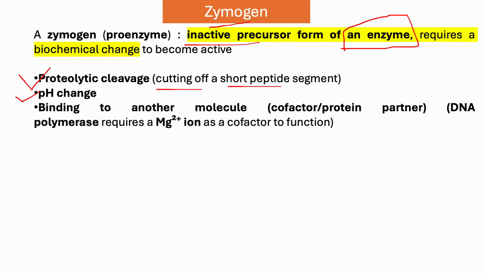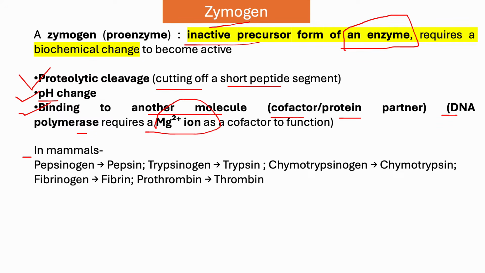For example, pepsin is inactive at high pH, but when the pH is lower, like in the stomach where the pH is around 2.2, it becomes active. Also, by binding to other molecules, that is a cofactor or protein partner, the zymogen can become an activated enzyme. For example, DNA polymerase requires magnesium ion as a cofactor to be functional. So a zymogen is an inactive precursor form of an enzyme, and it can be activated by proteolytic cleavage, pH change, or binding to other molecules.